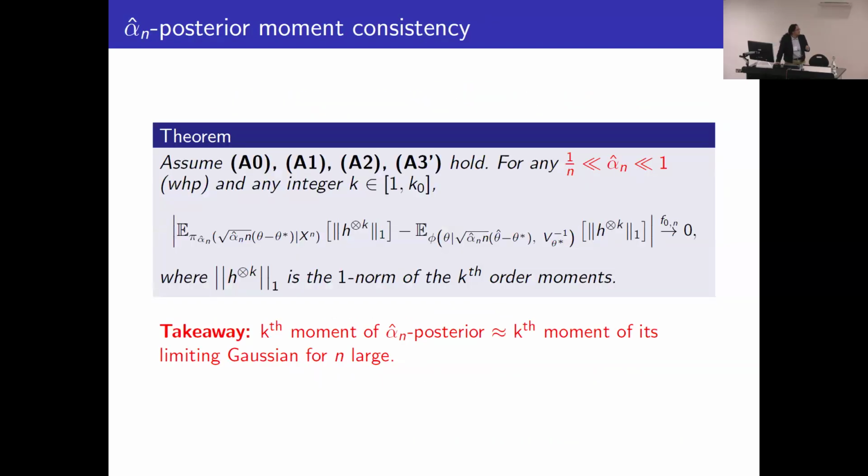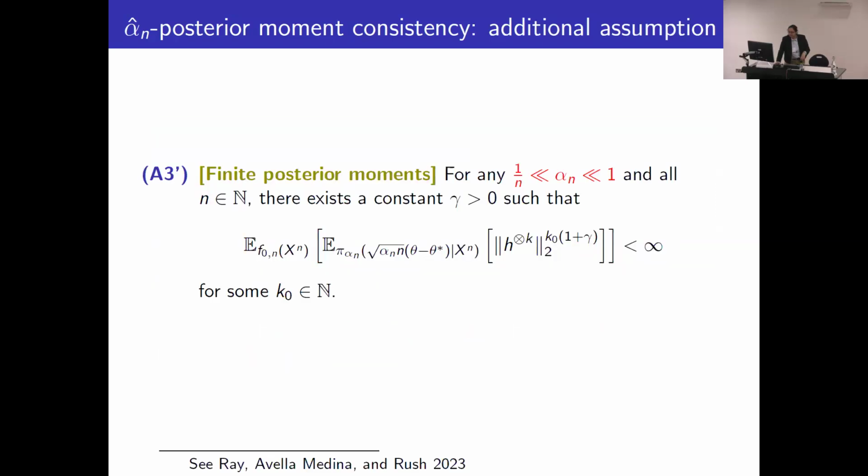Our next result is about moment consistency. Under an additional assumption that I'll detail later, we have the following result. If we take the alpha posterior, we center it around the pseudo-true, and scale it by root alpha n, and then look at the moments, we essentially get that the moments converge to those of the limiting Gaussian.